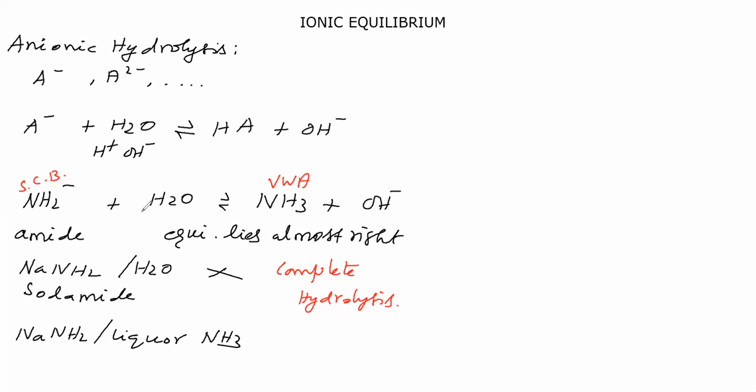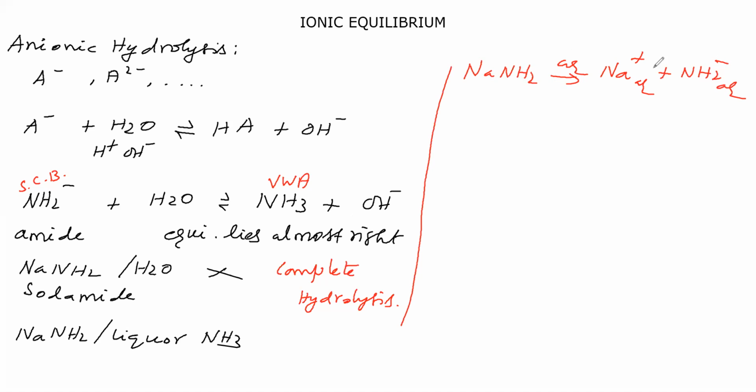Therefore, if you dissolve sodamide in water, what is the resultant? Na plus aqueous and NH2 minus aqueous, like this we should not say. This will not be obtained because NH2 minus will react with water completely and convert to the products. Therefore, on dissolving sodamide in water, we will not get this.